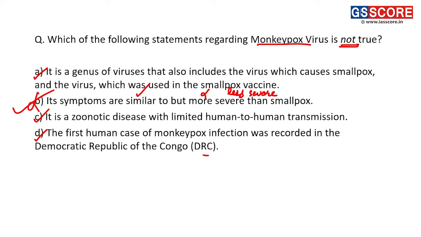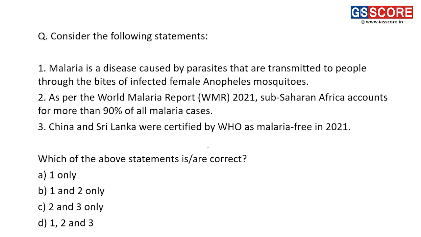Now let us move to the next question. Next question is, consider the following statements. First, malaria is a disease caused by parasites that are transmitted to people through the bites of infected female Anopheles mosquito. Right. So this statement is a correct statement.